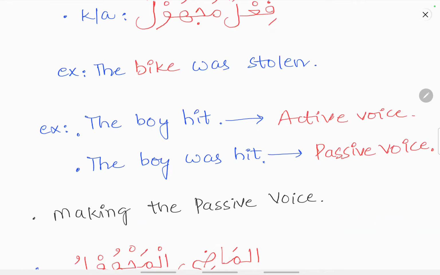For example, the boy hit. It is an active voice because the doer of the action is known here. The boy was hit, it is a passive voice. Here the boy takes the hitting, but who hit the boy is not known. Such verbs are known as passive verbs.